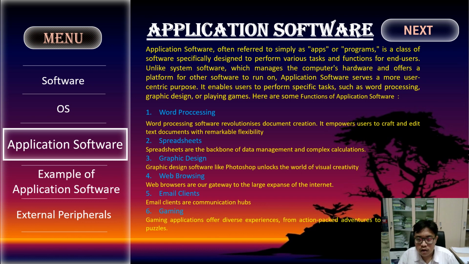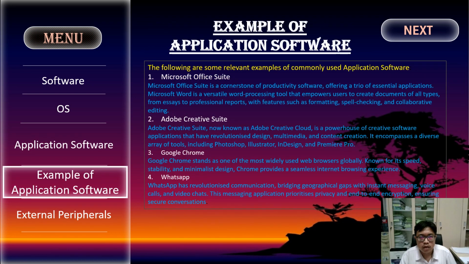Here are some functions of application software. 1. Word processing. 2. Spreadsheet. 3. Graphic design. 4. Web browsing. 5. Email client. 6. Gaming. Examples of application software. The following are some relevant examples of commonly used application software.